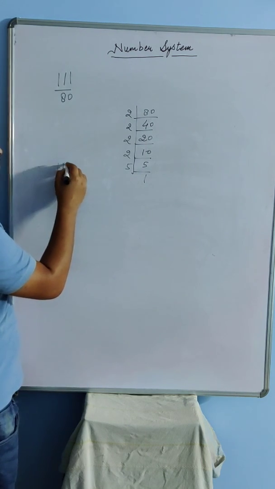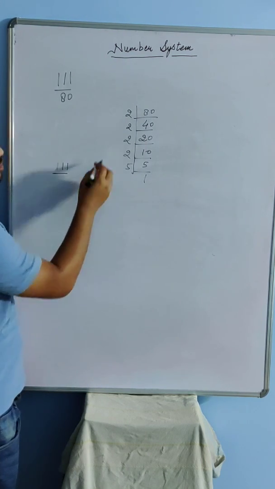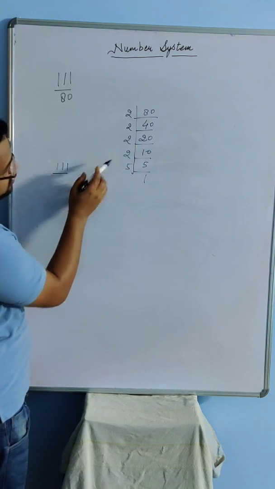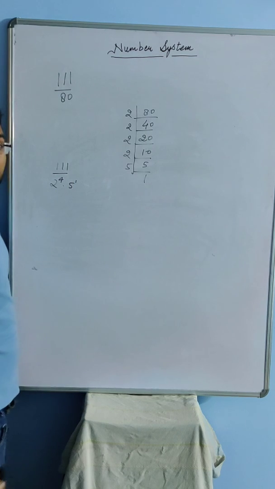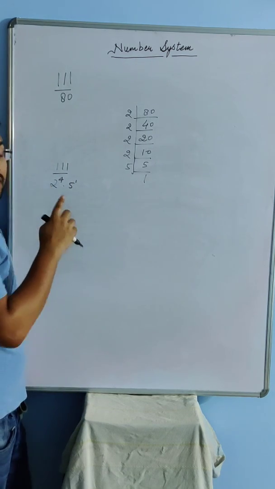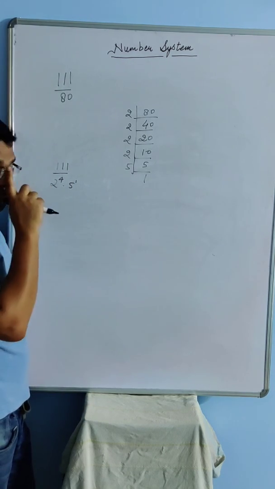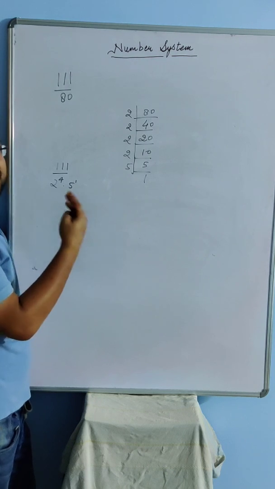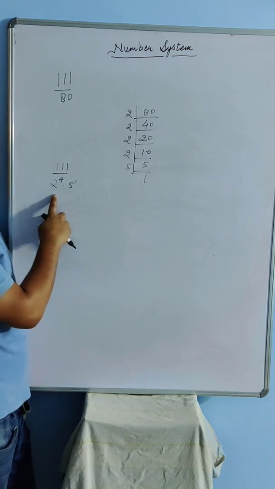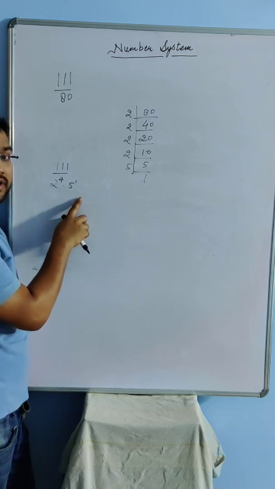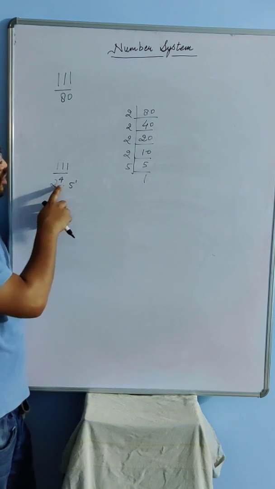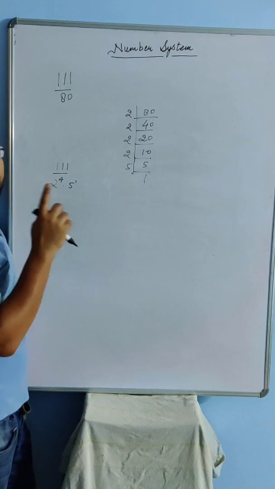So if I write it in the form of prime factorization, how many 2's do I have? 1, 2, 3, 4. So 2 to the power 4 into 5 to the power 1. Our next target is to convert it into the form of tens. To make it 10, I need an equal number of 2's and 5's. But here I have 2 four times and 5 only once.